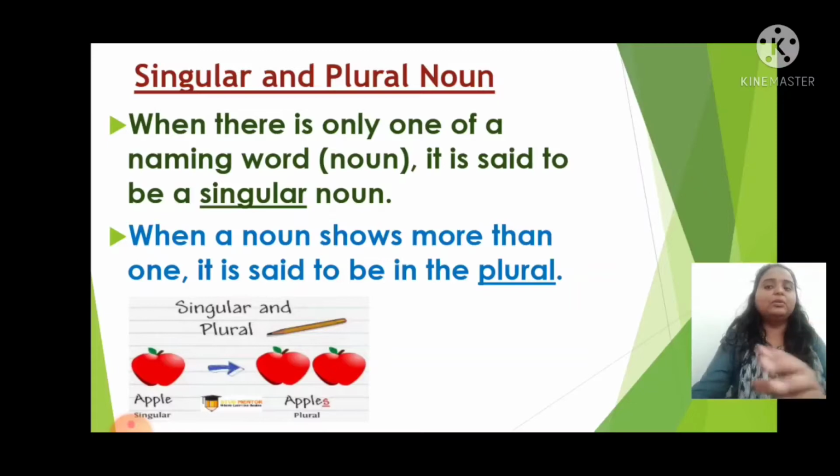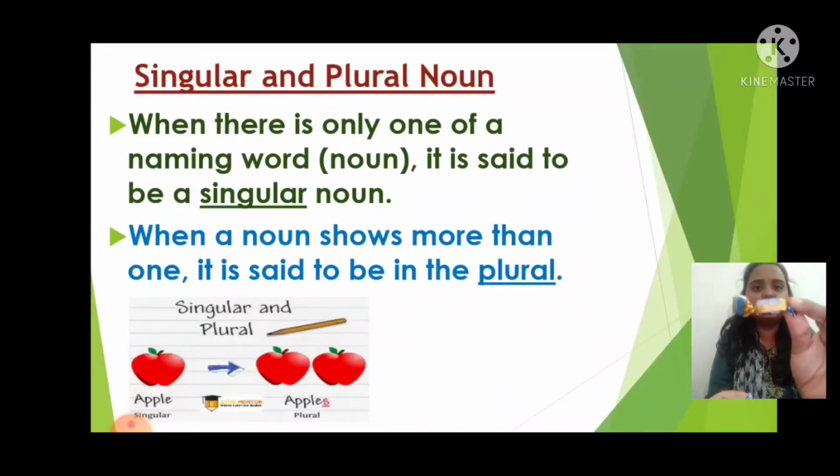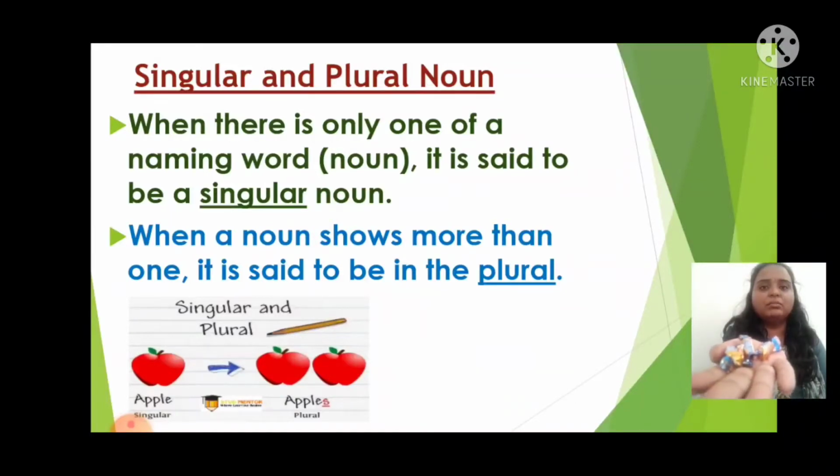For example, this is a chocolate. This is a noun, right? One, singular noun. Many, plural noun. One chocolate is a singular noun. Chocolates, plural noun. As you can see on the screen also, apple, apples. One more example we have on the screen. One apple, singular noun, and many apples. Apples are nothing but plural nouns.